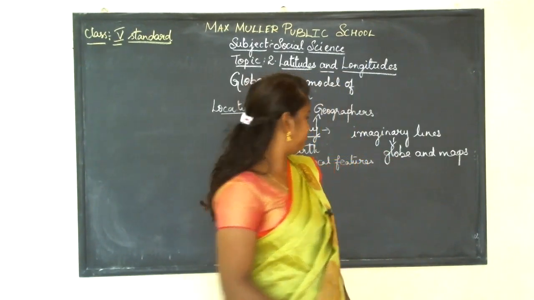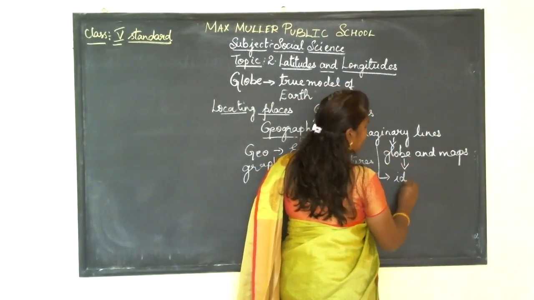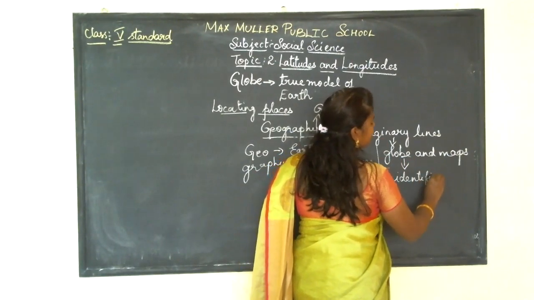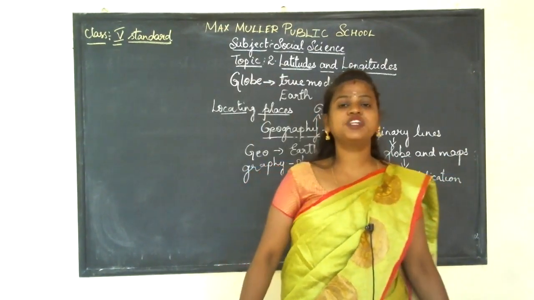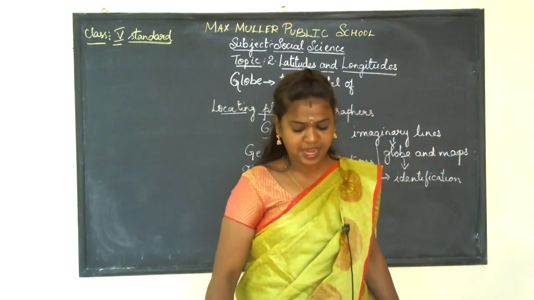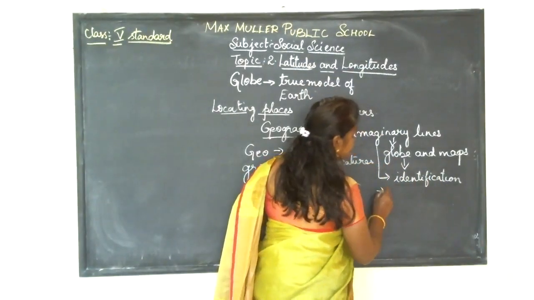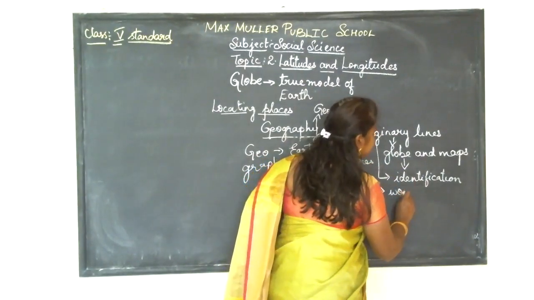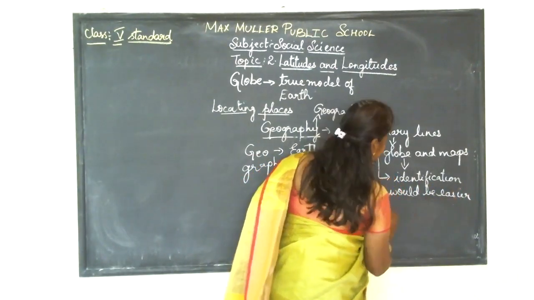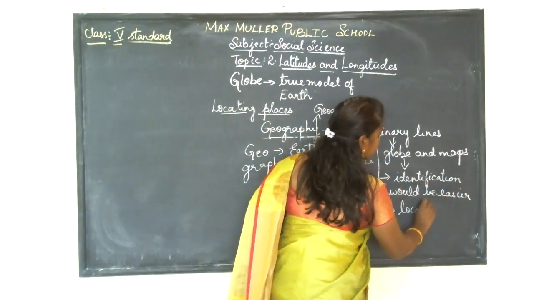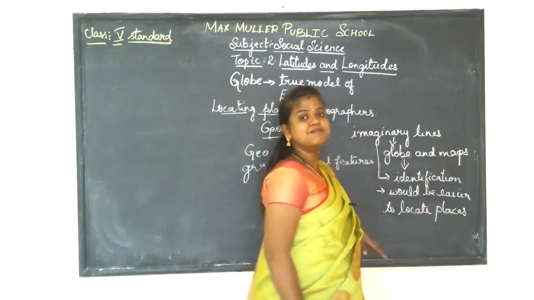By drawing these imaginary lines, there is some identification. Identification means we can find things easily. That is known as identification, and it will be easier to locate the places. So what is the second point? It would be easier to locate places on globes and maps.